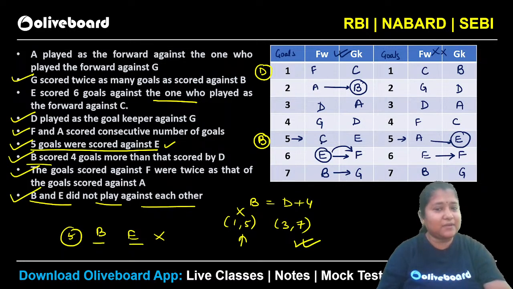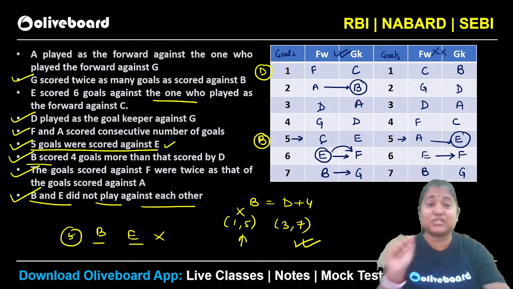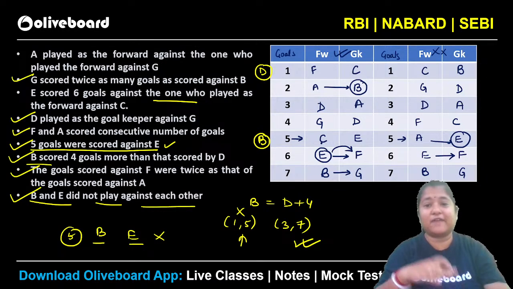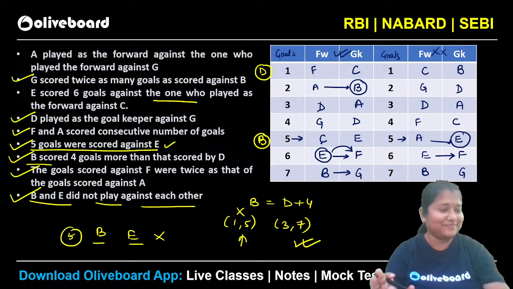Are we clear everybody? So which one becomes valid? The first case becomes valid. Everybody clear with this question? Please let me know if we have any doubts in here. Everybody clear? Did this make sense? Please let me know guys. Clear? It's not that difficult. There is nothing which is very difficult. It's just that you have to be very cautious about when you are taking this person as a forward and when you are taking that person as a goalkeeper, right? You have to pay a little attention to that. Okay? Clear? No doubts? Absolutely great.